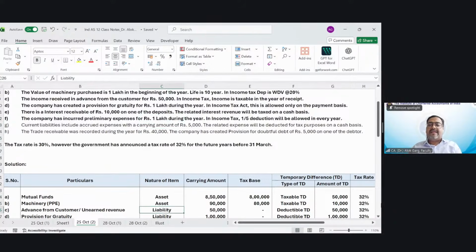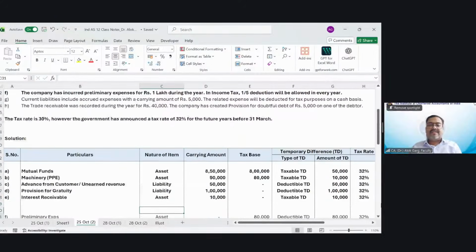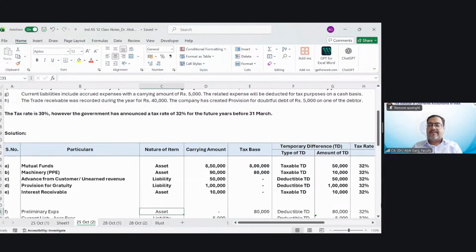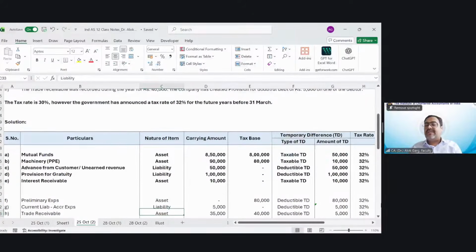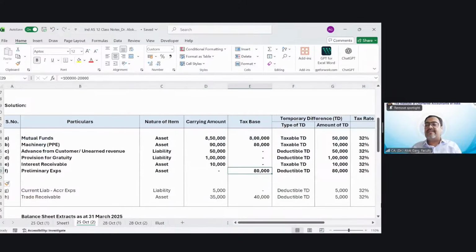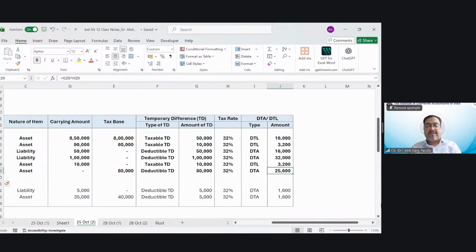It is a DTA, right? So preliminary expenses is an asset, and the carrying amount is 0. Tax base is 80,000. It is a deductible temporary difference. 80,000 is the temporary difference. 32% is the tax rate. This will be your deferred tax asset, 25,600. Okay.